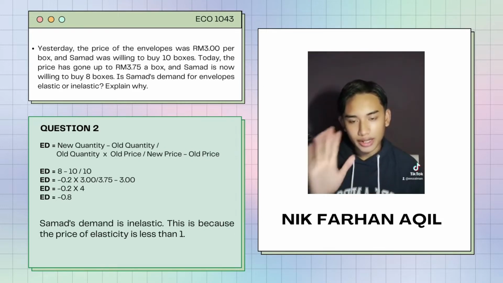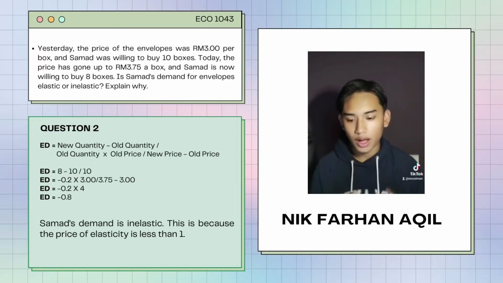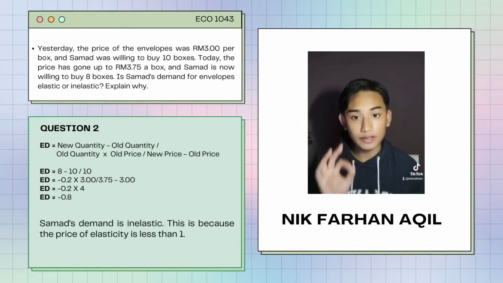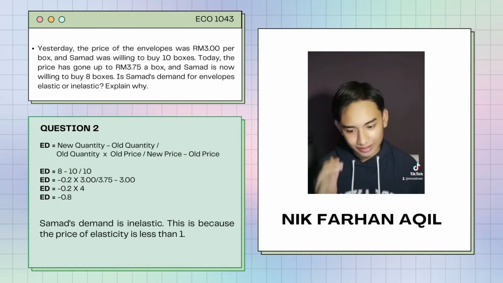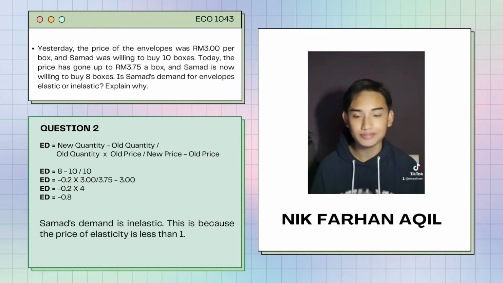So negative 0.2 multiplied by 4 gives negative 0.8. So someone's demand is inelastic. This is because the price elasticity is less than 1.